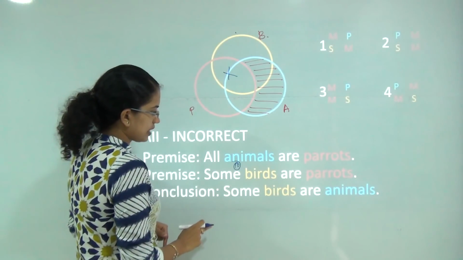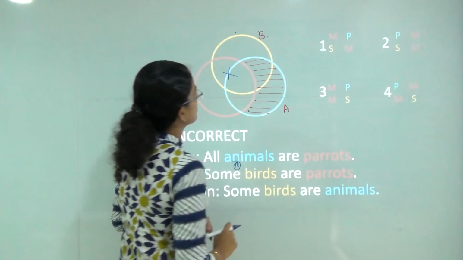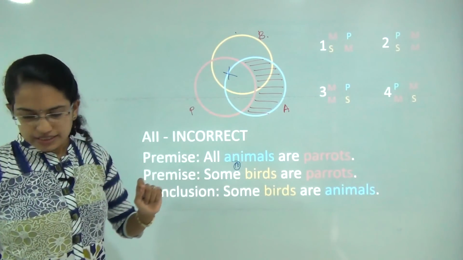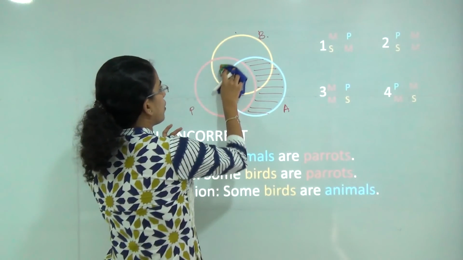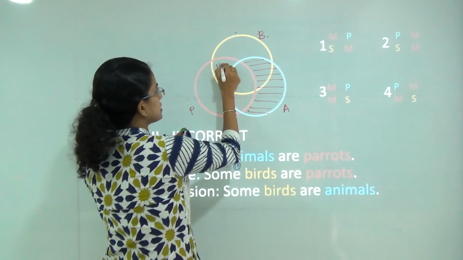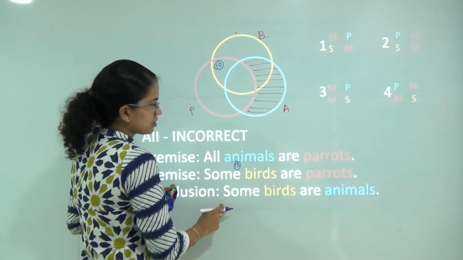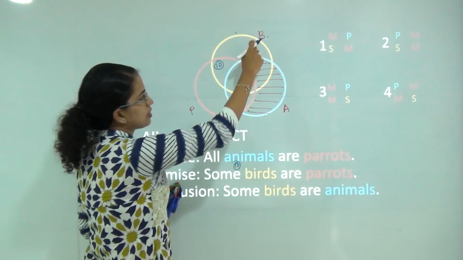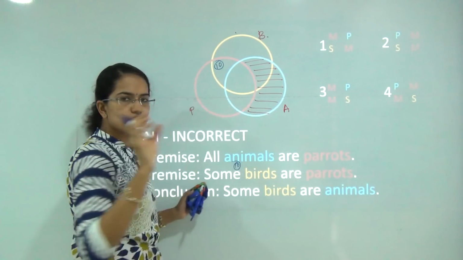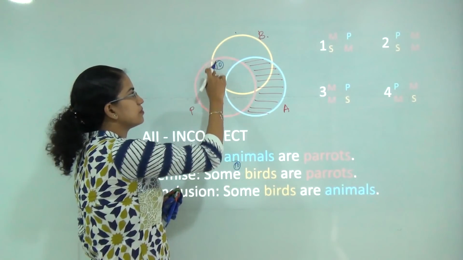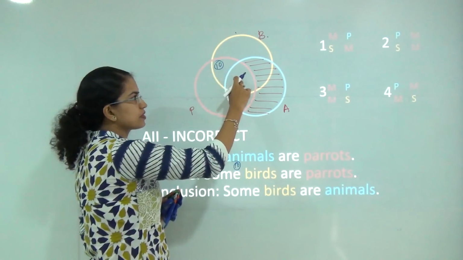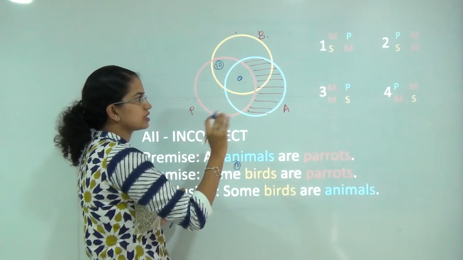So based on that, can I say some birds are animals? In this case, if I have all the 10 birds in this region, can I say some birds are animals? I cannot say some birds are animals because there were just 10 birds and all of those 10 are in this region. So in this region there is 0, there is nothing.